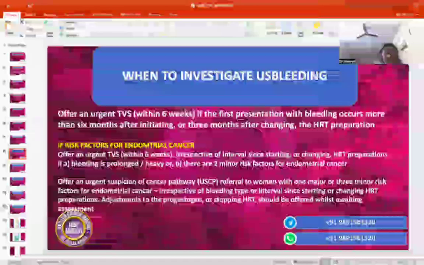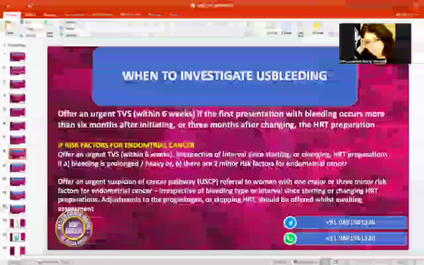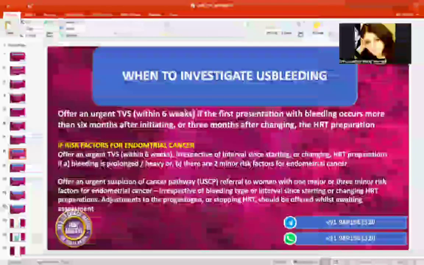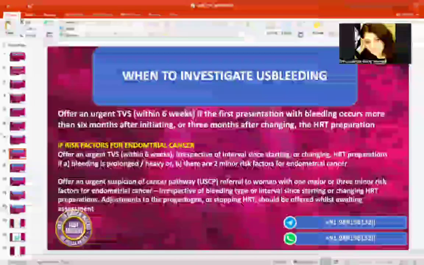If bleeding is prolonged or heavy, or there are two minor risk factors for endometrial cancer. So remember it in an easier way: prolonged heavy bleeding or two minor risk factors, prolonged heavy bleeding or two minor risk factors, then we will immediately offer her a TVS irrespective of the months. Next girl.